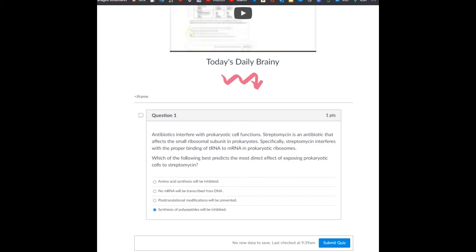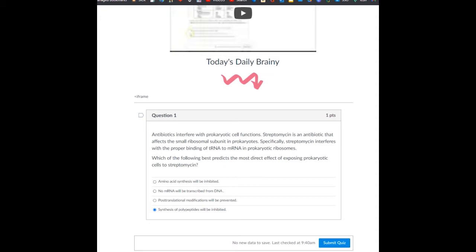We're just using amino acids that are being brought to the site with tRNAs to make, what are we making? We're making a polypeptide. We're making the protein. So the reason this one is incorrect is because we're not making amino acids in this step. We're just using already made amino acids that are made somewhere else. We're using them to build a polypeptide.